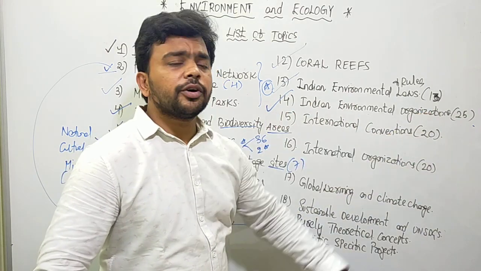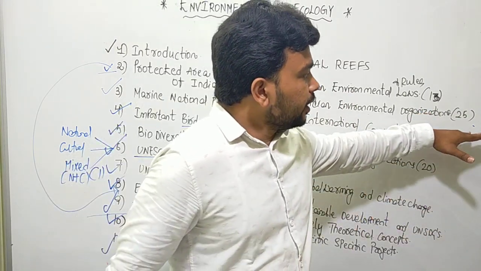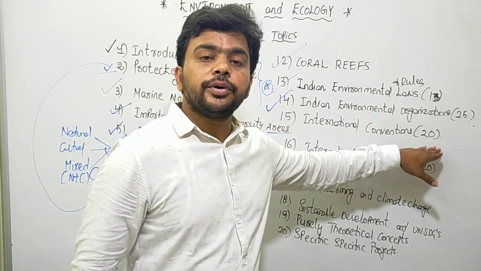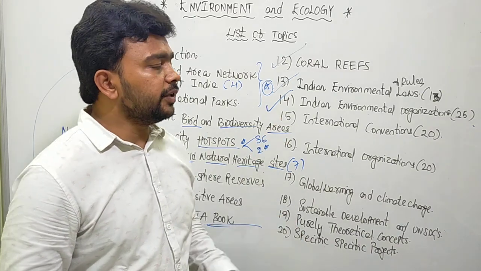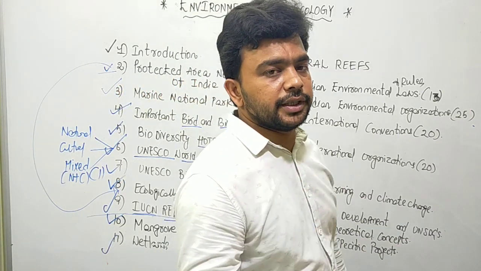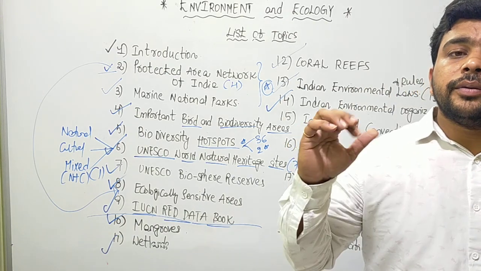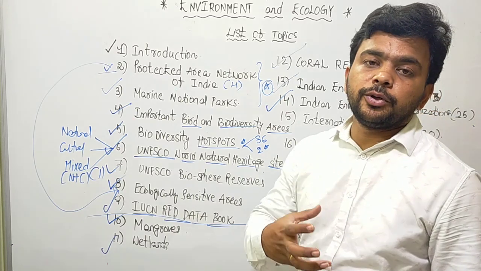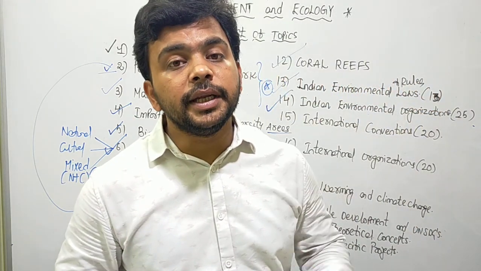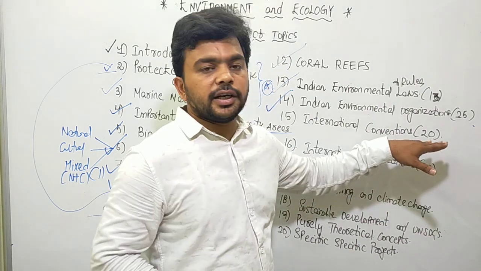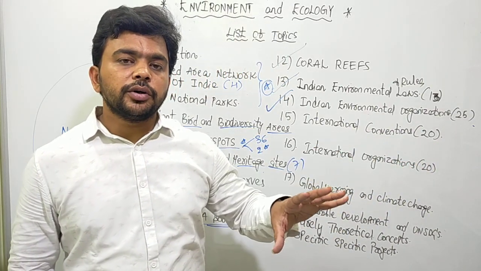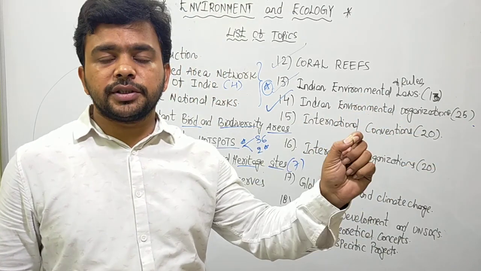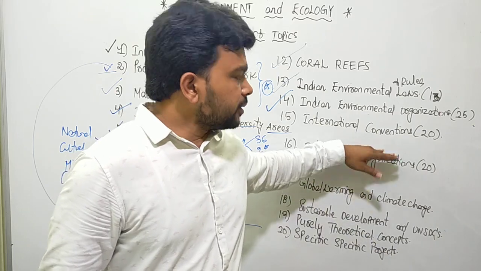Like that, various environmental organizations are there, nearly 25. We'll discuss them in detail. Then we have international conventions, nearly 20 conventions, which are concerned with the protection and conservation of the environment and the biodiversity. So for example, to overcome the problem of mercury and the impact of mercury on marine life forms, we have the Minamata Convention. The Minamata Convention is all about totally eliminating mercury from planet Earth and its usage in various industrial processes and other processes. So what is this Minamata Convention?